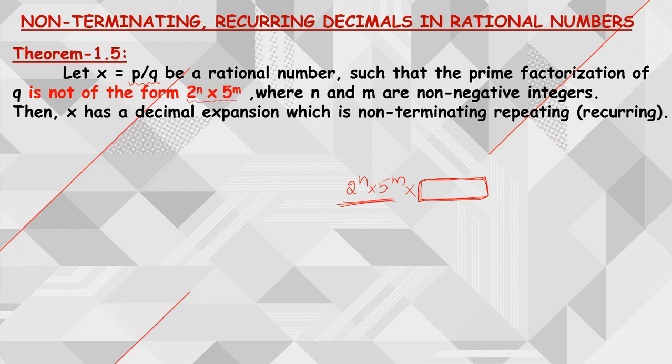So it is crystal clear that whenever you have in the denominator 2 power n into 5 power m, where n and m are non-negative integers, then we say it is a terminating decimal. If you have only this, then it is a terminating decimal. If along with this you have some other prime factor other than 2 and 5, then we say it is a non-terminating repeating decimal, right? Only these two things will be there in this particular exercise.